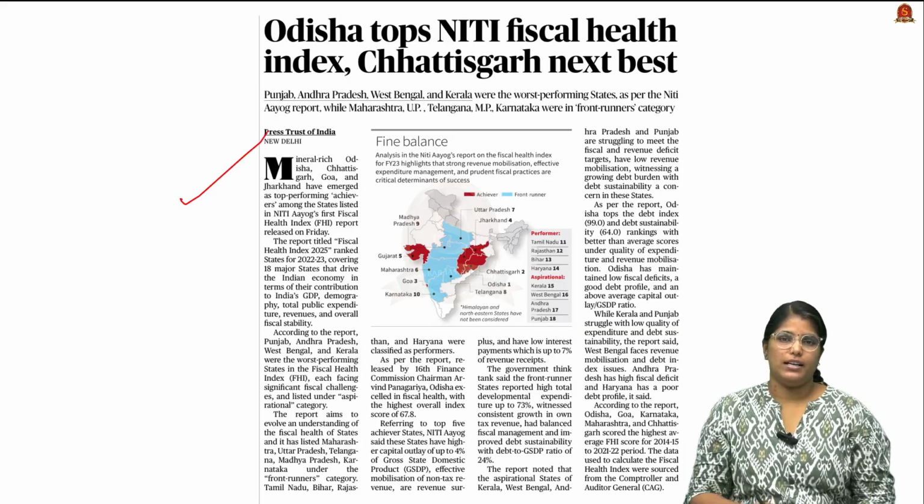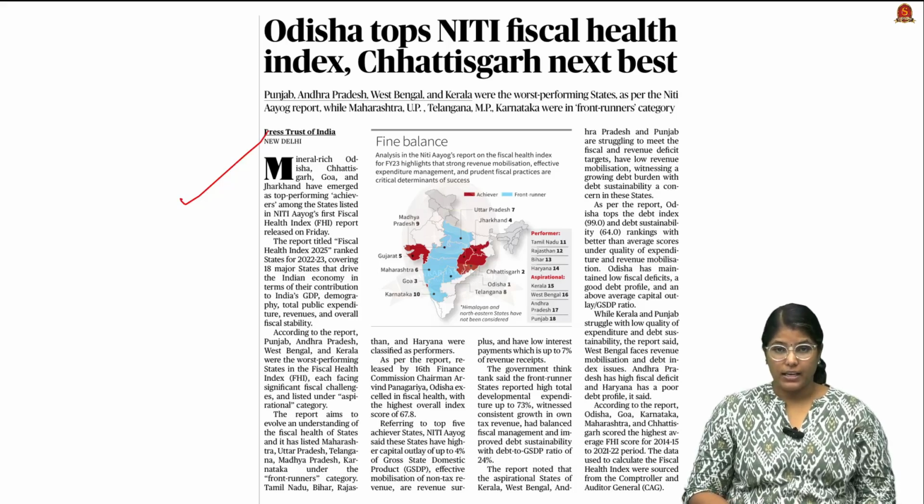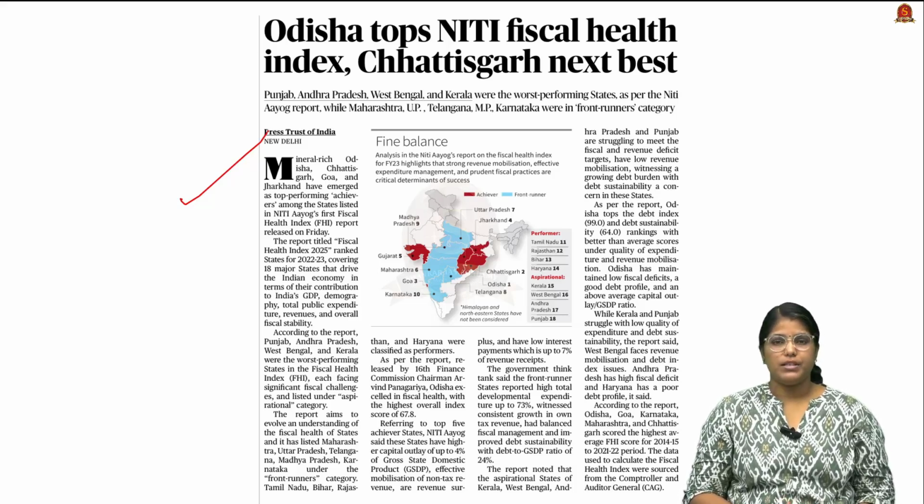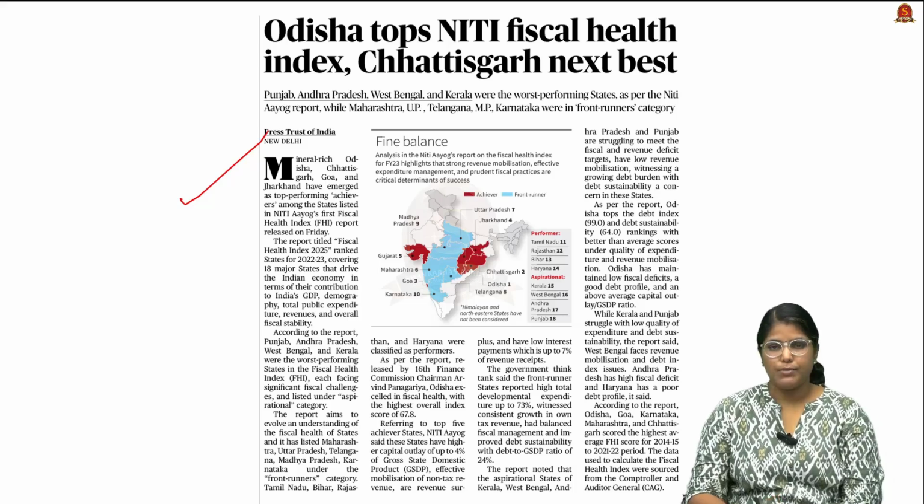Now look at this article. The annual Fiscal Health Index of Indian states has been released by NITI Aayog. In this news article discussion, we are going to see two different things. Firstly, what is this Fiscal Health Index, FHI, and then NITI Aayog. So let's start with FHI.